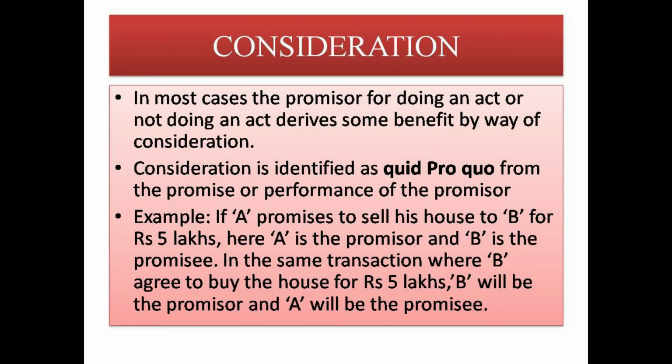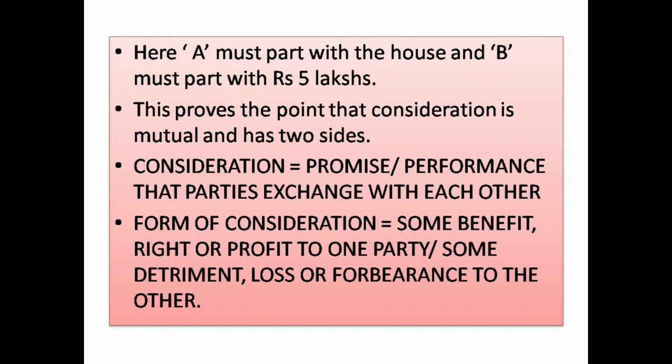here A is a promisor and B is a promisee. You can clearly find out who is a promisor and promisee. In the same transaction, where B agreed to buy the house for 5 lakhs, B will be the promisor and A will be the promisee. Here A must part with the house and B must part with the 5 lakhs. Here the consideration moves.